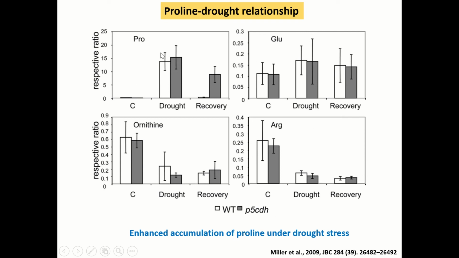Results clearly showed that there is an increase in the proline level as compared to other amino acids like glutamate, ornithine, and arginine, and the amount is drastically reduced when plants recover from the stress conditions. And there is a greater amount of proline accumulation in the mutant as compared to wild type, which clearly signifies the role of proline under drought stress condition.